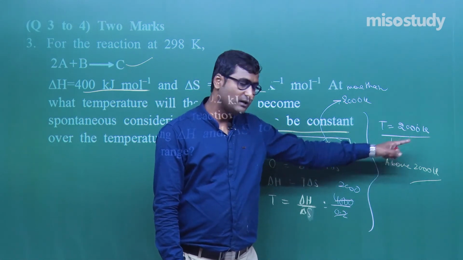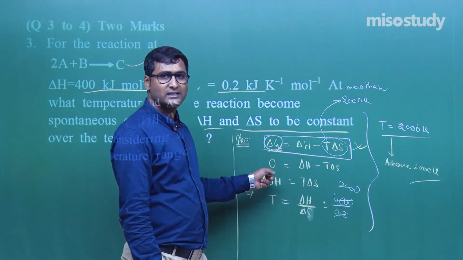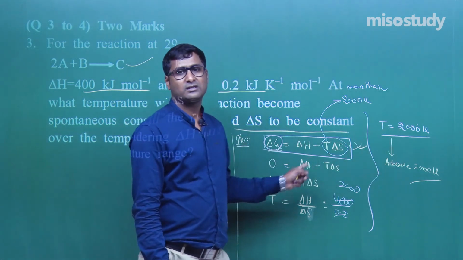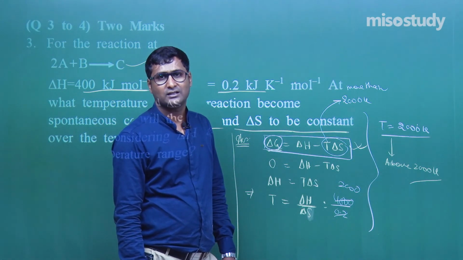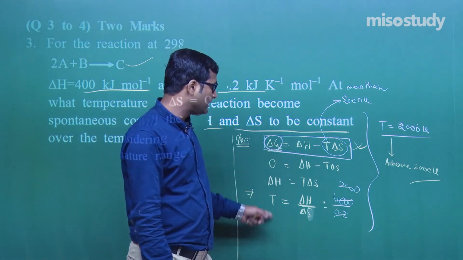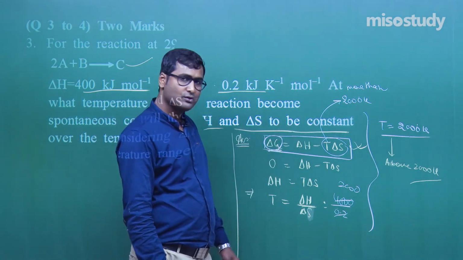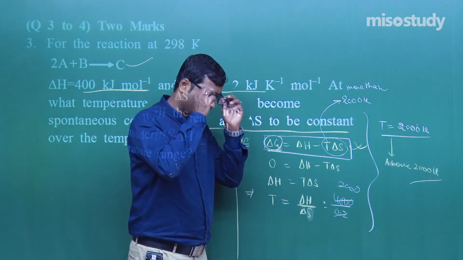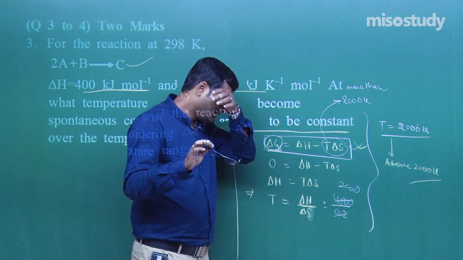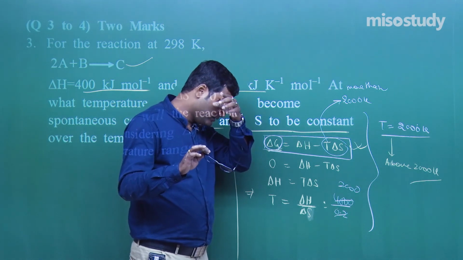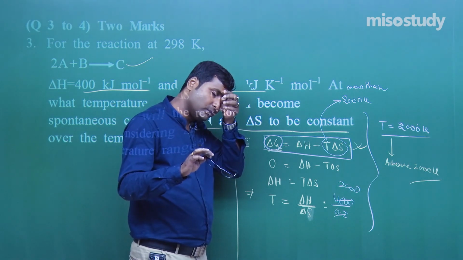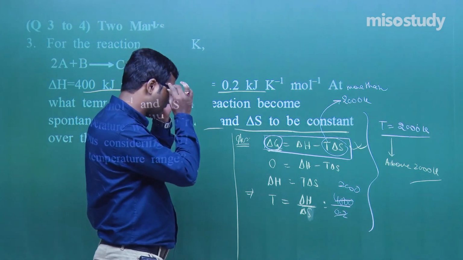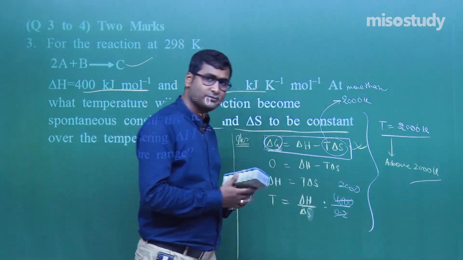At 2000 Kelvin, delta G is equal to 0. And below 2000 Kelvin, the process is non-spontaneous in nature. This is a technique to solve this type of question, because equilibrium is the borderline, you can say. And by putting the value, you will get the final output. Now I am going to rub this and we will discuss the next question.